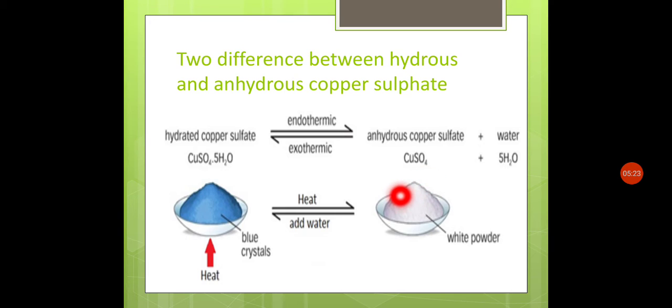Anhydrous means there is an absence of water. So here is the large difference between the formula of hydrated copper sulfate and anhydrous copper sulfate. These are the water molecules at the side, and here is only copper sulfate.